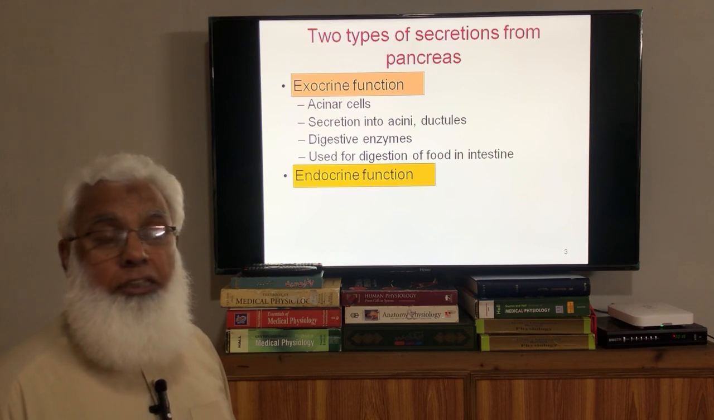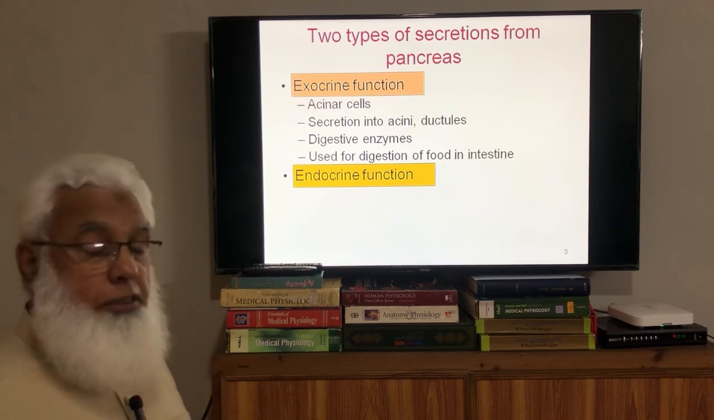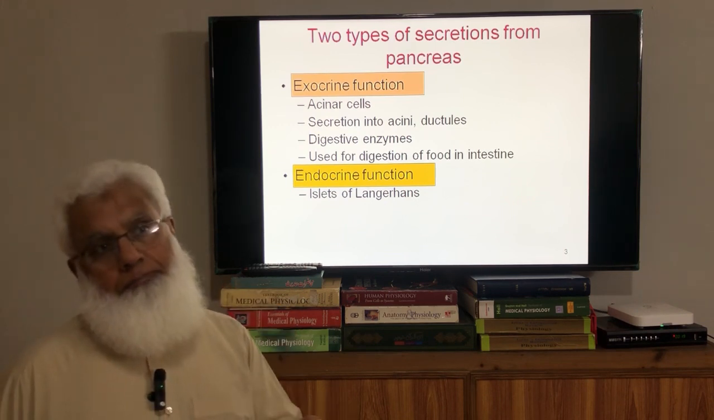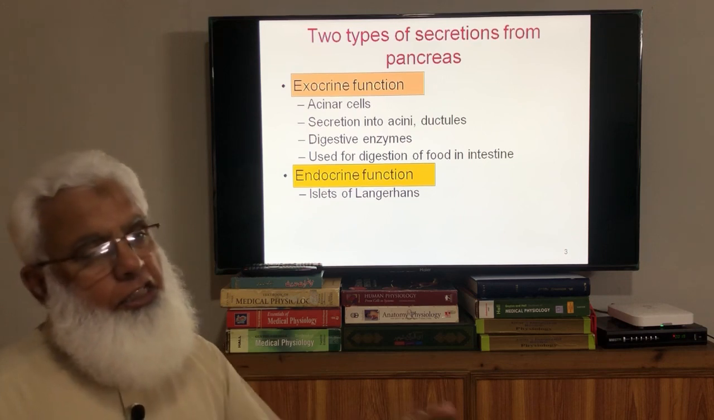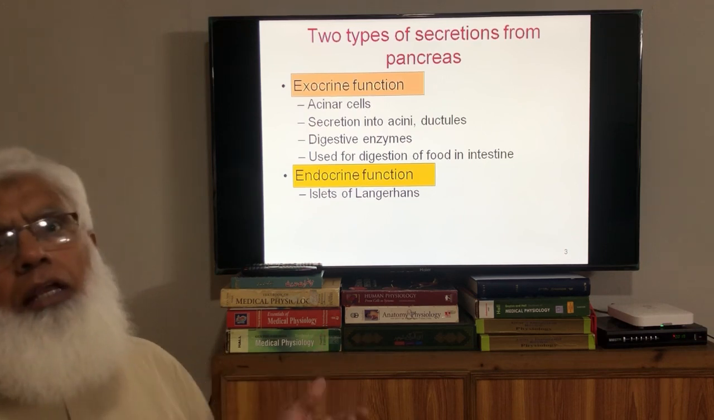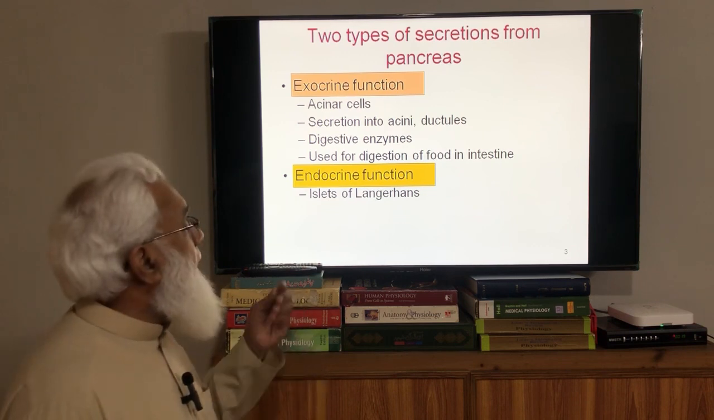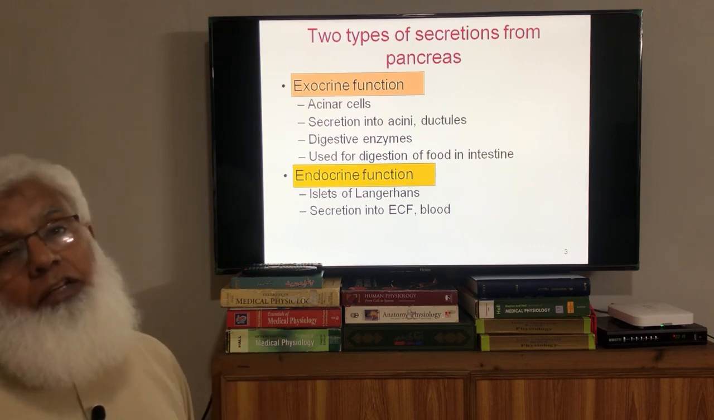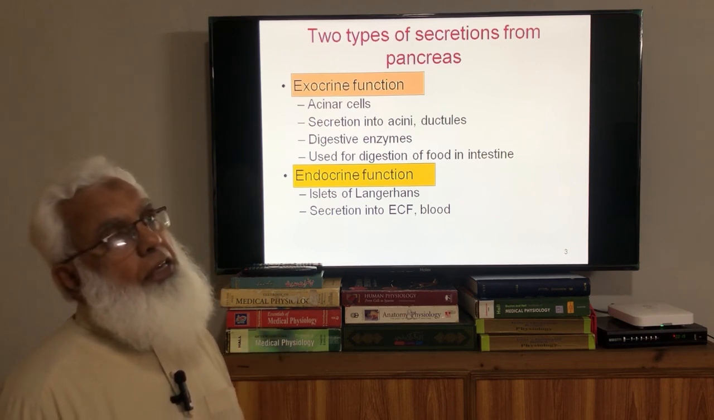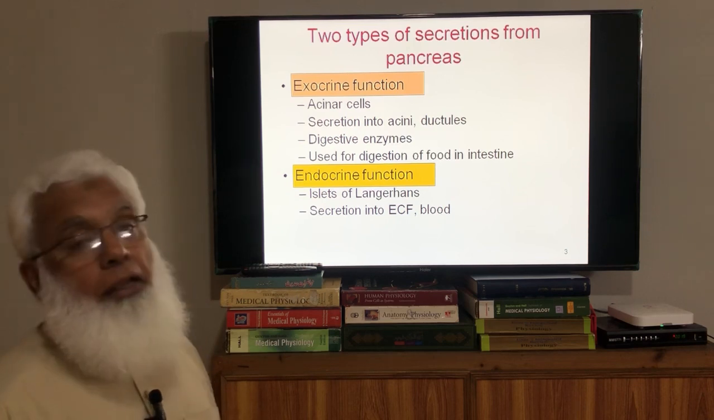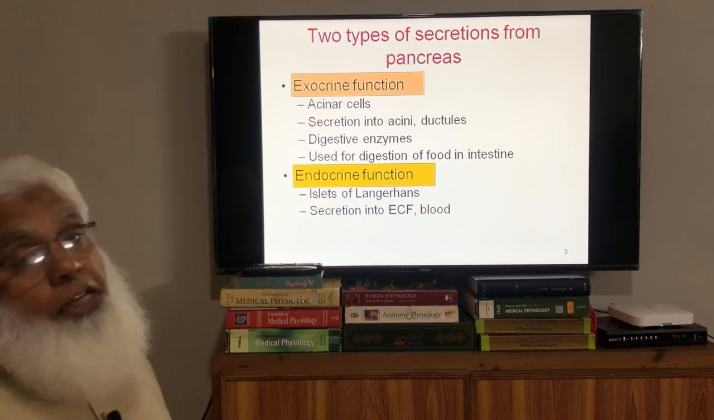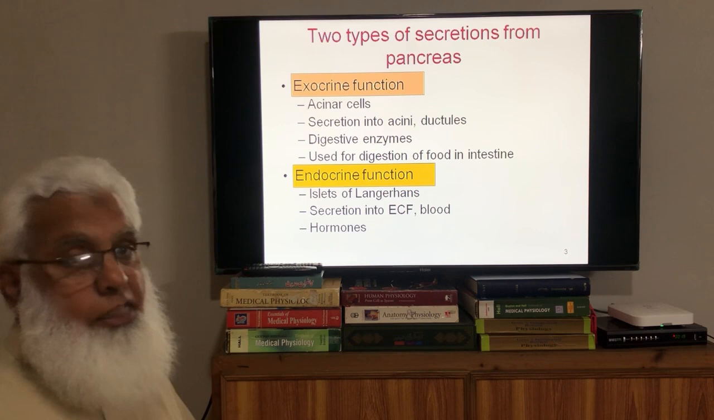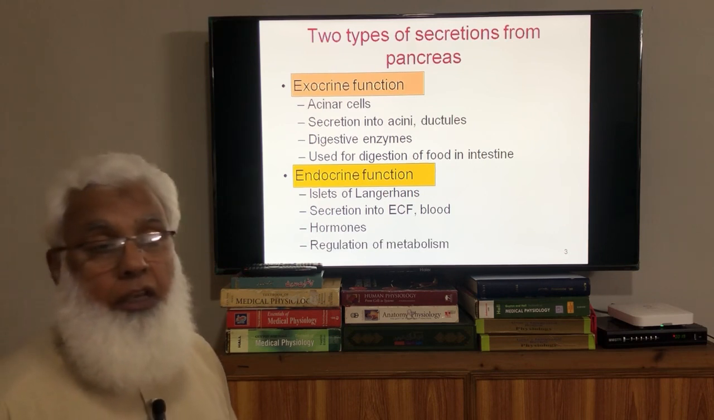And then endocrine functions, we are concerned with the endocrine function. Hormones: there are special groups of cells, islets of cells in the pancreatic tissue, which are known as the islets of Langerhans. They secrete their secretions directly into the extracellular fluid, not into the acini or the pancreatic juice, and it is absorbed by the blood, and blood carries this to all the target tissues. So these are the hormones. We are going to talk about these hormones. They are responsible for the regulation of metabolism.